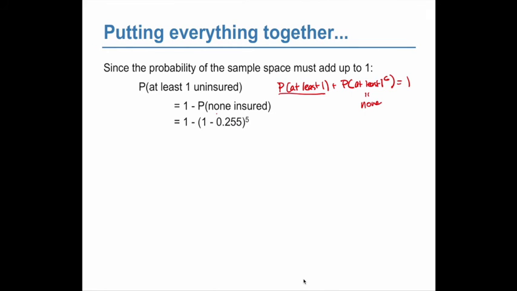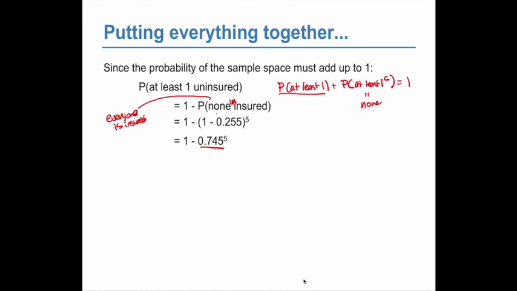So, our probability that none of them are uninsured. Right? The probability that at least one is uninsured is 1 minus the probability that none are uninsured. Or, that is to say, that everyone is insured. So, the probability of being insured is 0.745. Right?